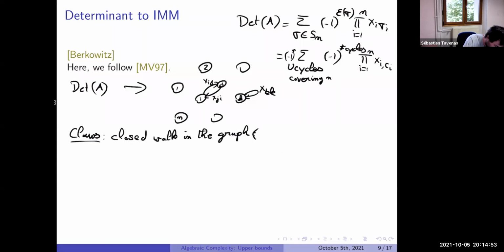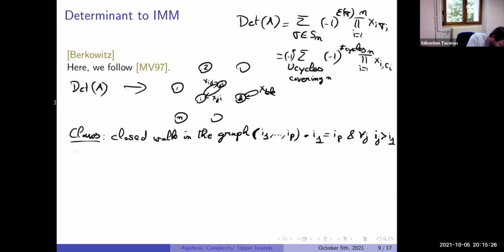So if the walk is i_1 ... i_p, it's closed, so I want to say that i_p equals i_1. And I want the first element, i_1, to be the smallest element I see along the closed walk. Okay, it's what will be a closed walk.